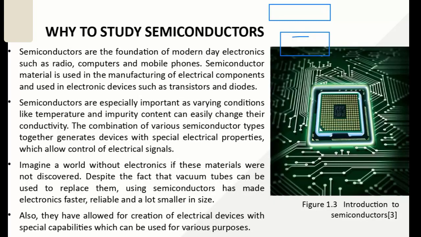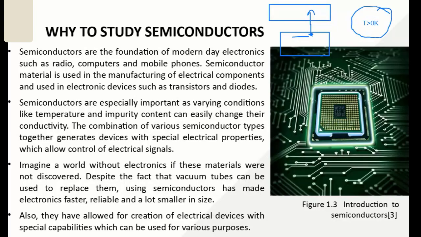But this is the case when T equals 0 Kelvin. What happens when T is greater than 0? In that case, electrons can go from the valence band to the conduction band. Firstly they are in the valence band and do not conduct electricity, but as the temperature rises above 0 Kelvin, these electrons can move from the valence band to the conduction band, and they are free to move inside the semiconductor and conduct electricity.